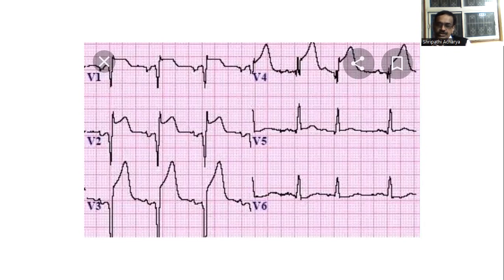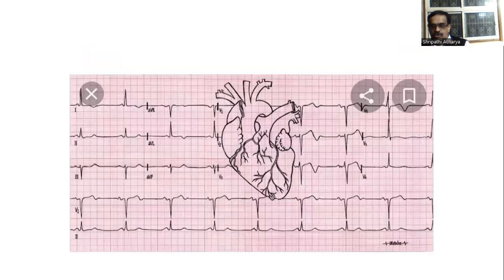Now in this patient, you see leads V1, V2, V3, and V4 show ST elevation, and V3 and V4 show tall T waves. That is anterior wall infarction. So in this ECG, leads V1 to V5 show ST elevation, T wave inversion.